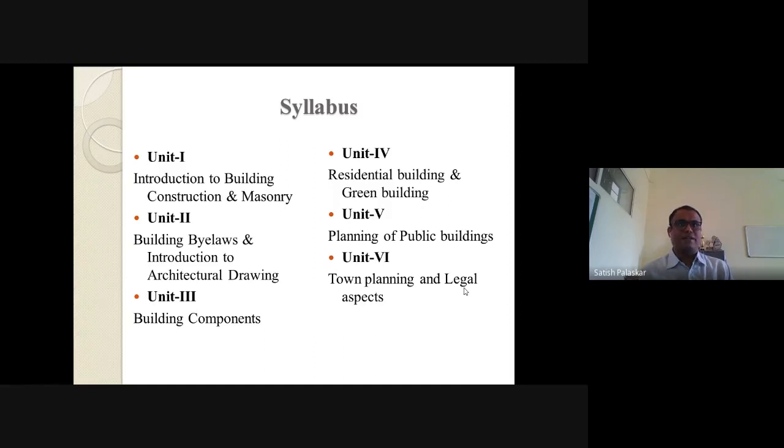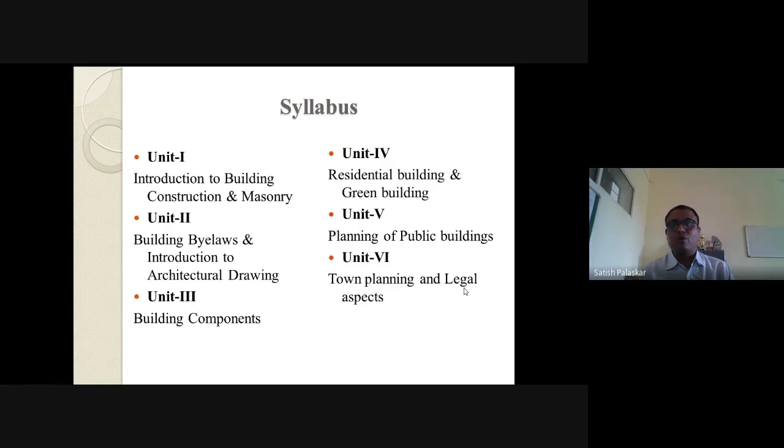You must know that. How much will be the height of the door in a residential building? How much will be the height of the door in a public building? These criteria must all be known to you. Then and only then are you going to plan the building. And if you are able to plan the building, then only are you going to design the building. So we have to study all these parts very carefully and understand all that part.